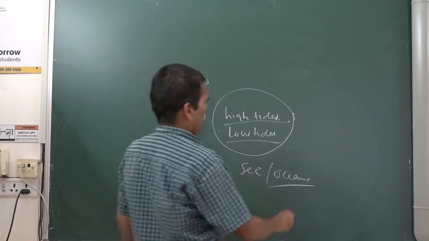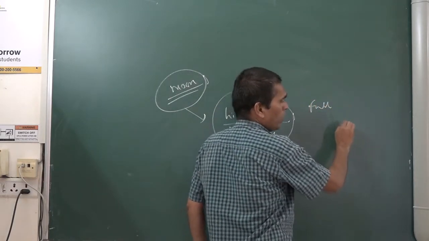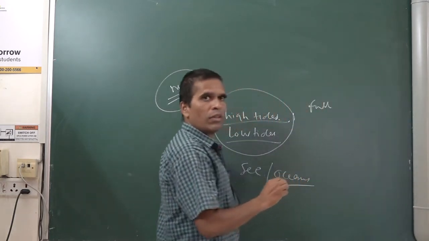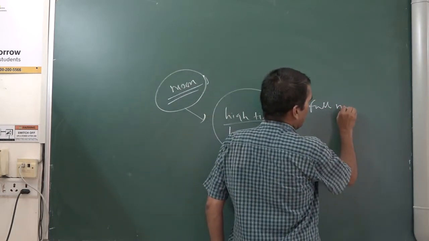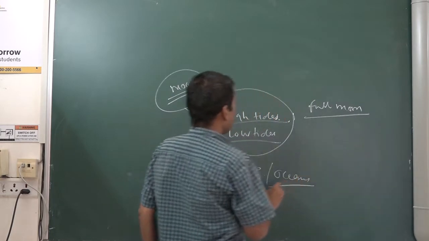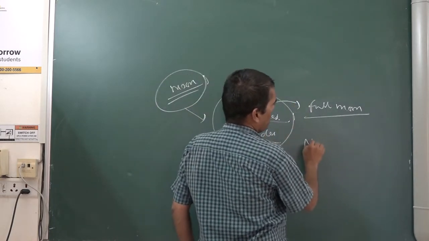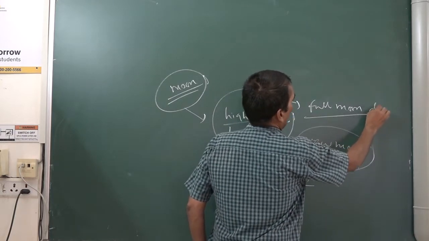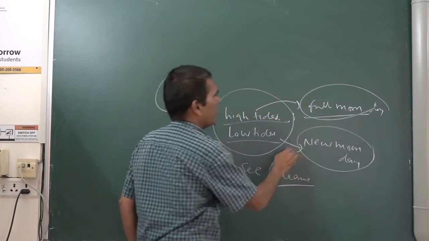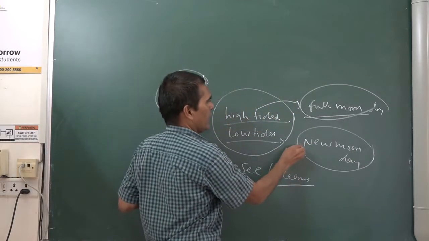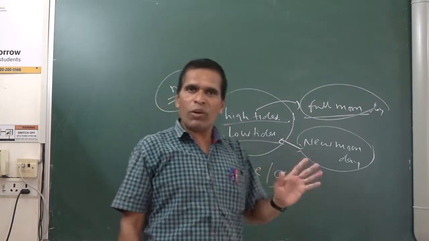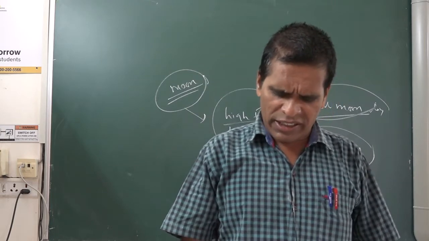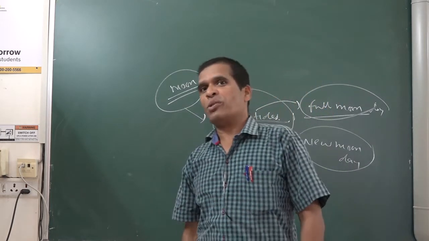On full moon day the high tides come, and on new moon day the low tides come. Means on new moon day, low tide comes, and on full moon day, high tide comes in the ocean, and it affects you also.